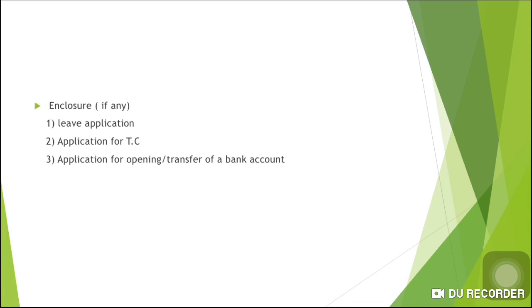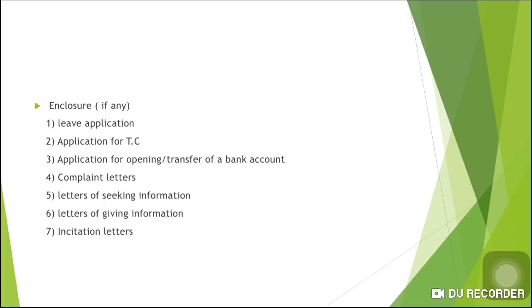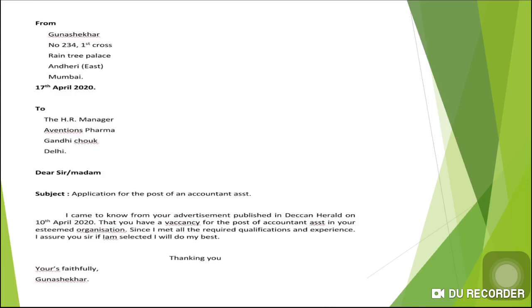And enclosure, as the official letter must include the enclosure, like a leave application, application for the TC, application for transfer of the bank account, complaint letters, letter seeking information, letter giving information, and insertion letters. Like this, everyone includes the enclosures.